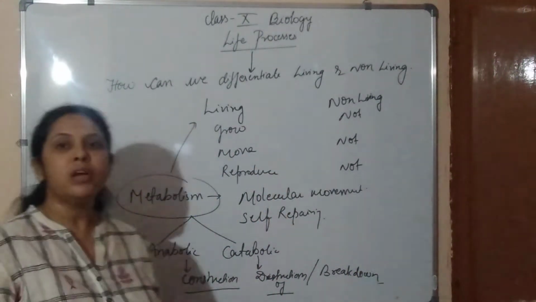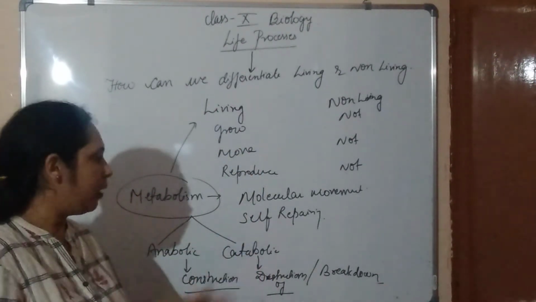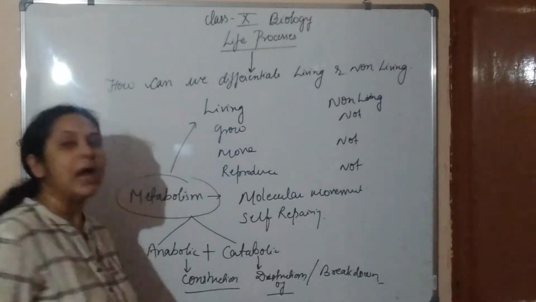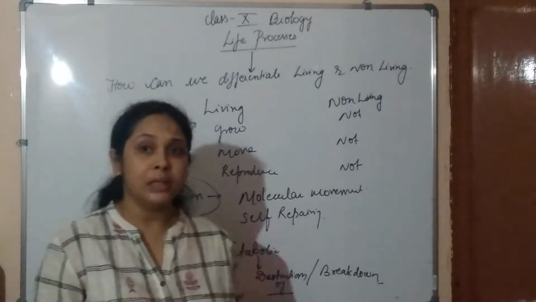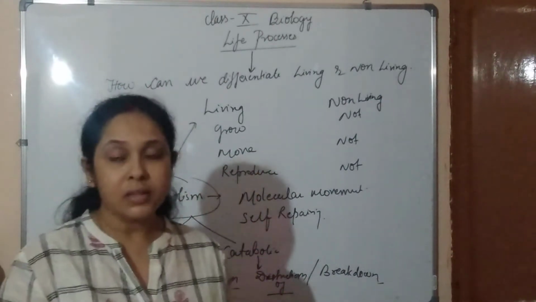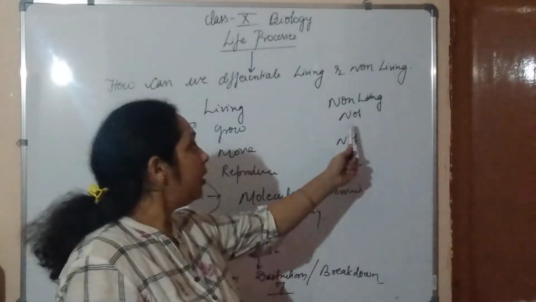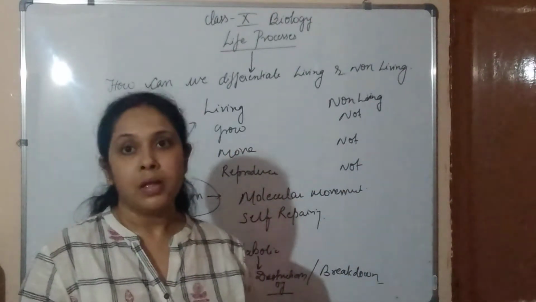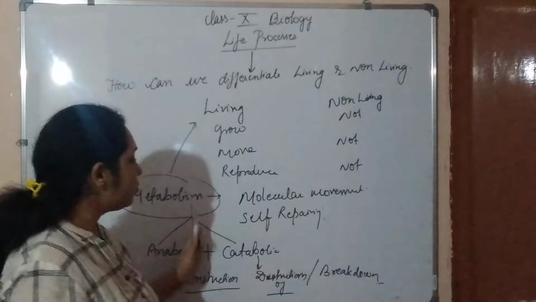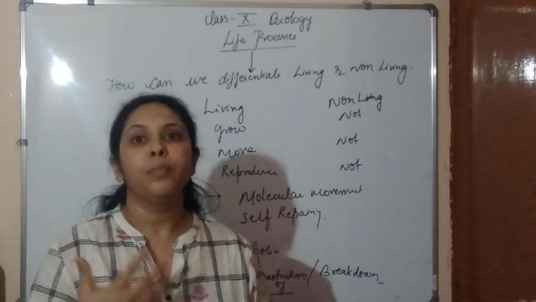So metabolism is the sum total of catabolism and anabolism, and this is the characteristic shown only by living things, not by non-living things.